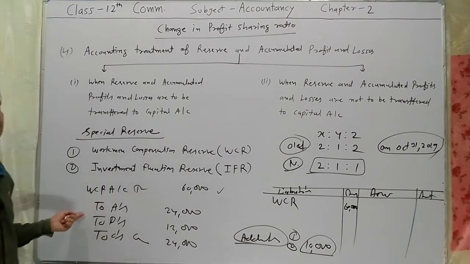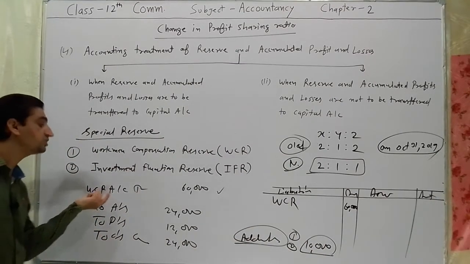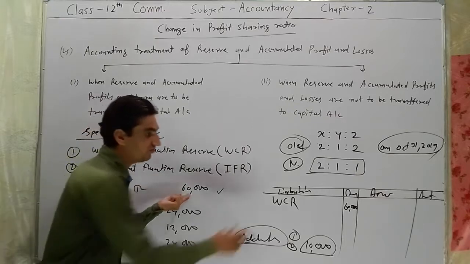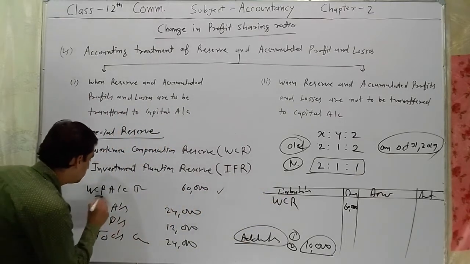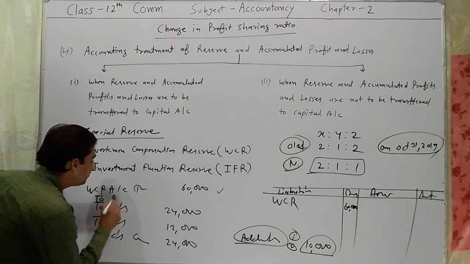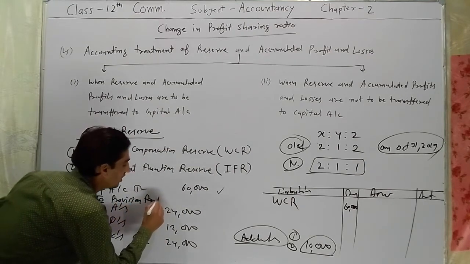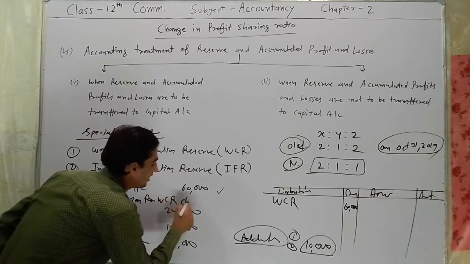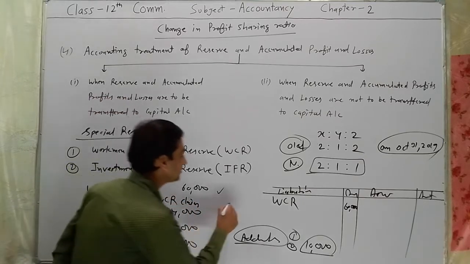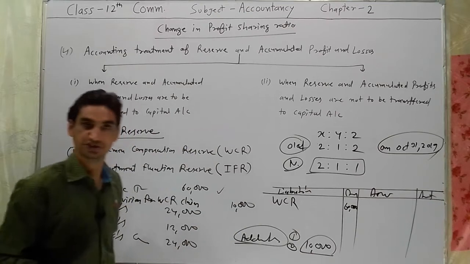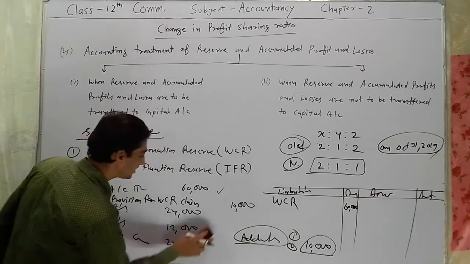So in such condition, entry is WCR account debit 60,000. We have to close the account. To provision for workman compensation claim account rupees 10,000. Is it clear?